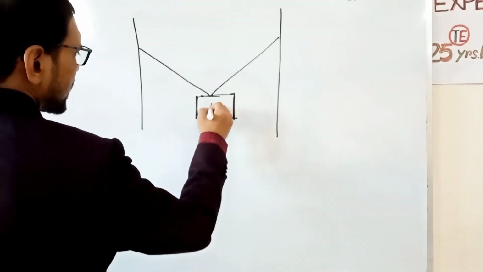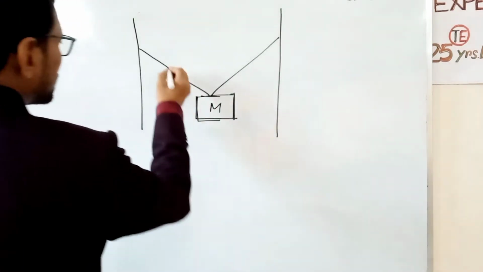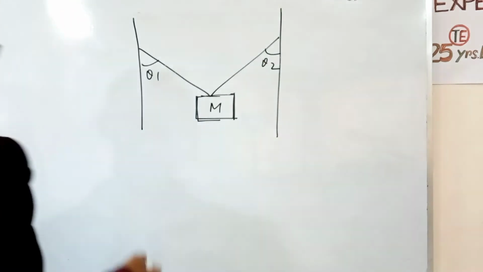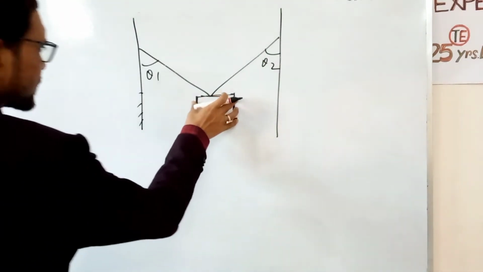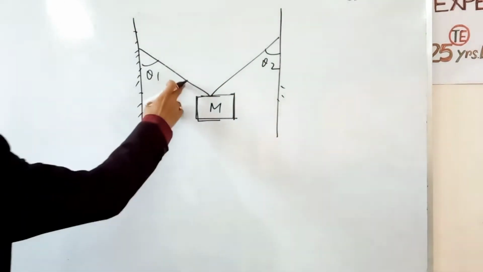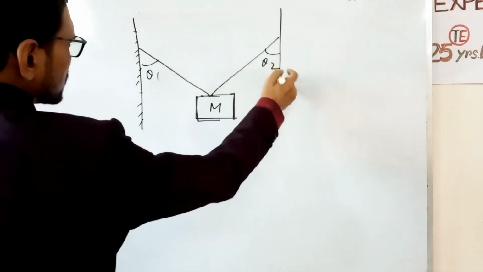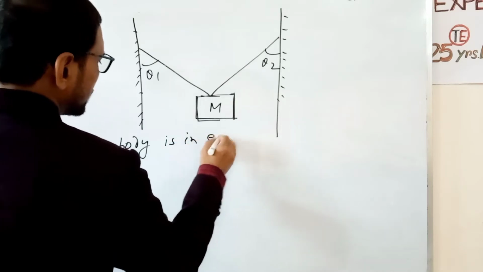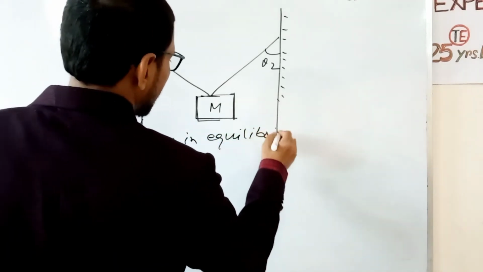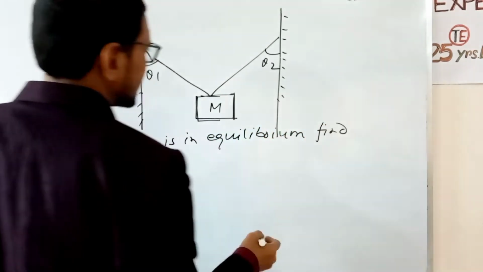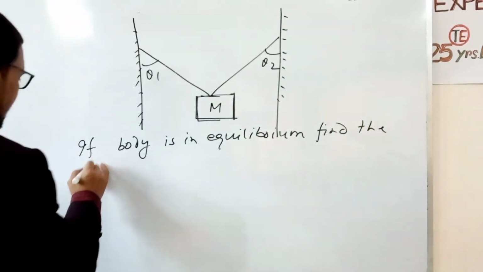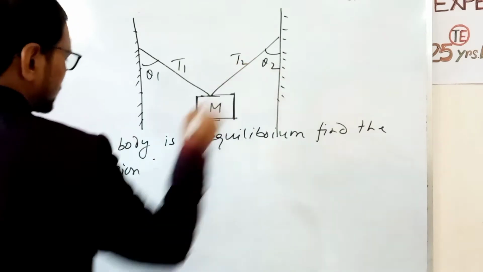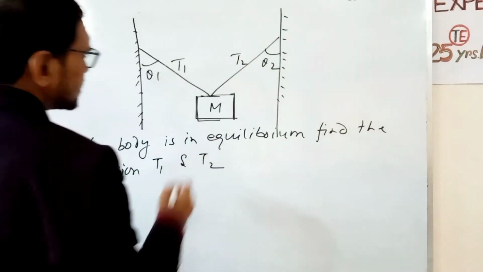Suppose this is a body of mass m, and two strings. This angle is θ1 and this angle is θ2. So the body is supported by two strings which are attached to two vertical walls. If the body is in equilibrium, find the tension T1 and T2.